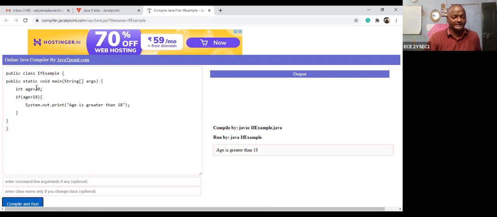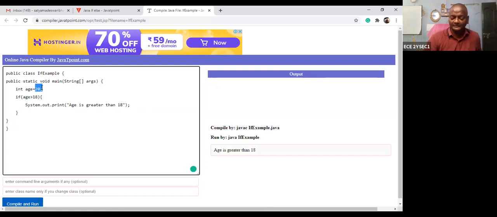Suppose I change the age to 50. Okay, I think I will get some error. Can you find out where the error is?